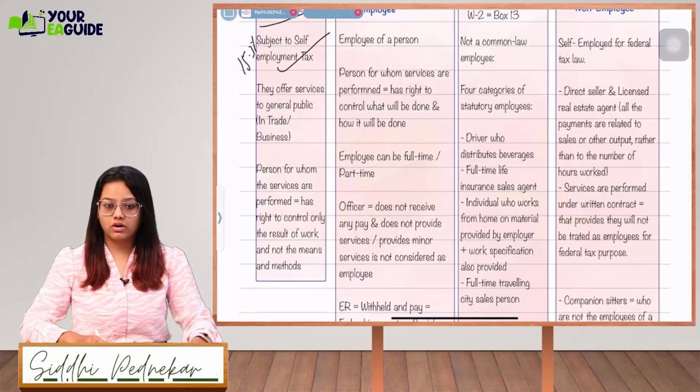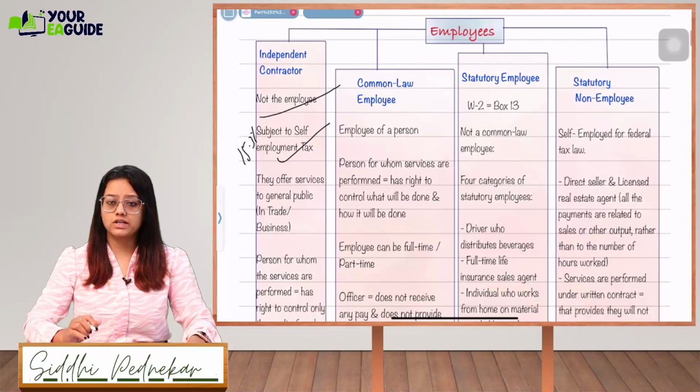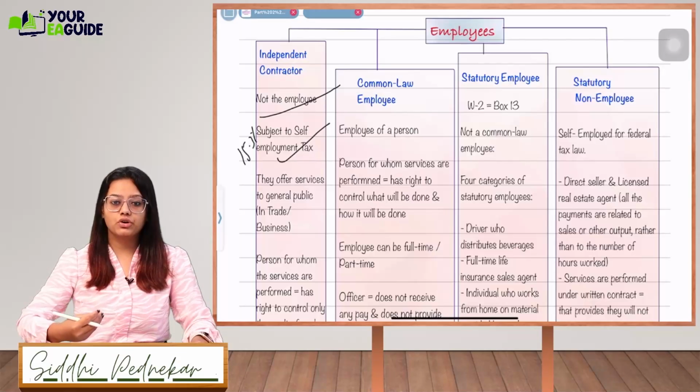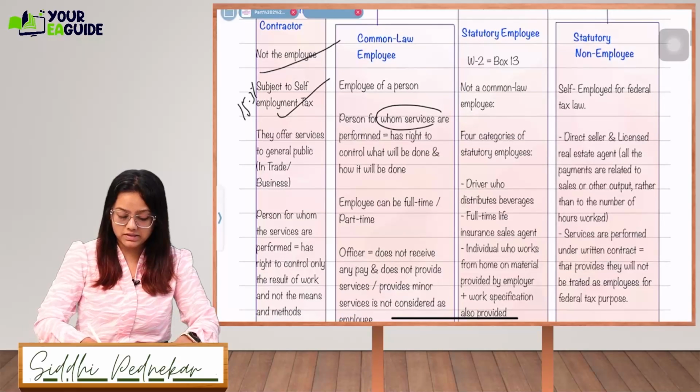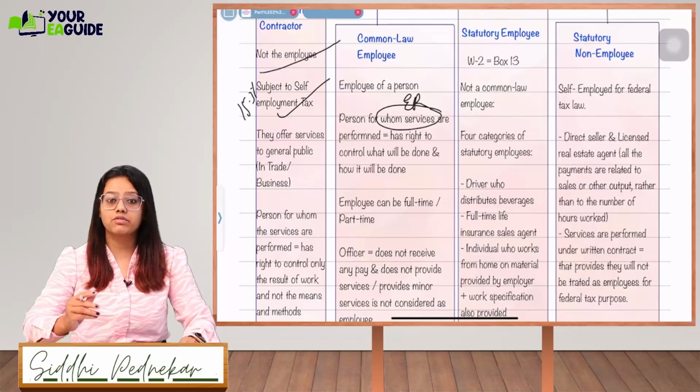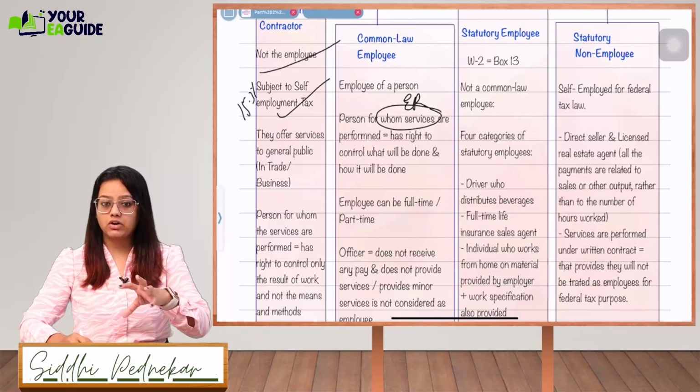Okay, a common law employee is what we call a normal employee in Indian language. It's the normal employee-employer relation, where the employee is the person who performs the services. And the person for whom we are providing services, the employer, has the right to control what is to be done and how it is done, and the result will also be controlled by the employer.